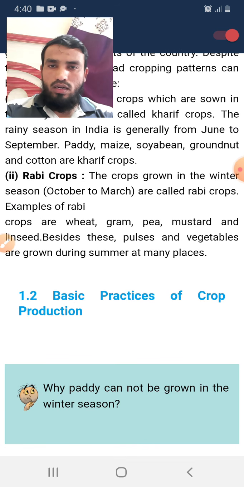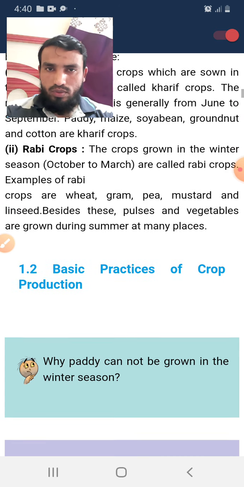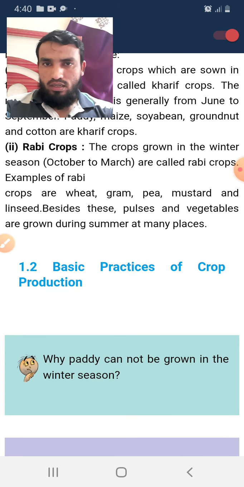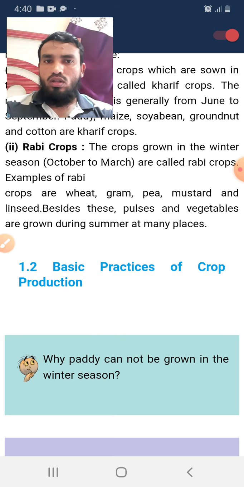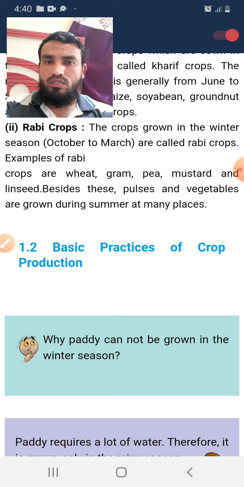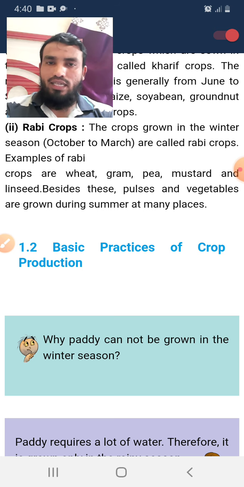The second type is the Rabi crop. What is the definition of the Rabi crop? The crop grown in the winter season, and in India we have October to March as the winter season. So, that is called the Rabi crop. Whatever crops you grow in the winter season are called Rabi crops. Examples of Rabi crops are wheat, gram, pea, mustard and linseed. Besides these, pulses and vegetables are grown during the summer at many places.